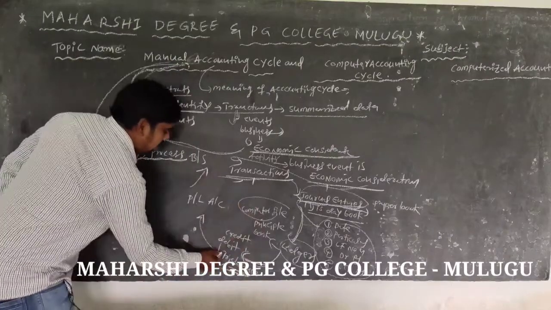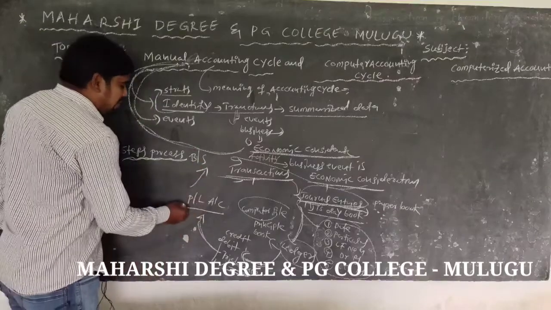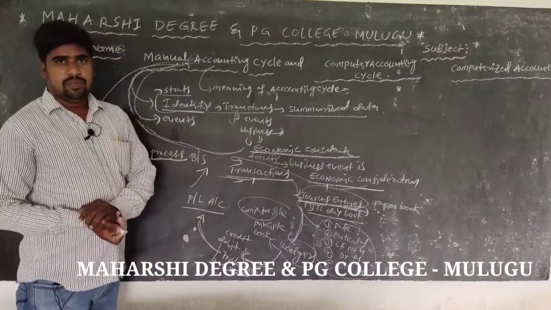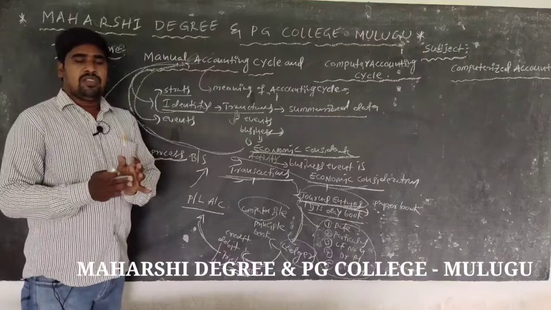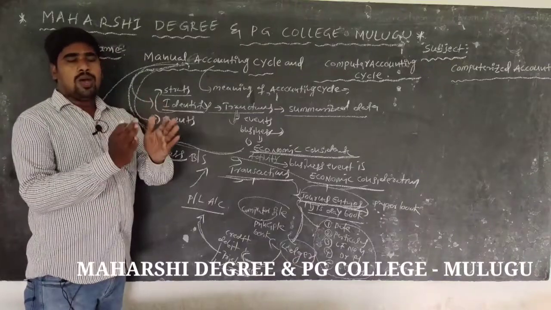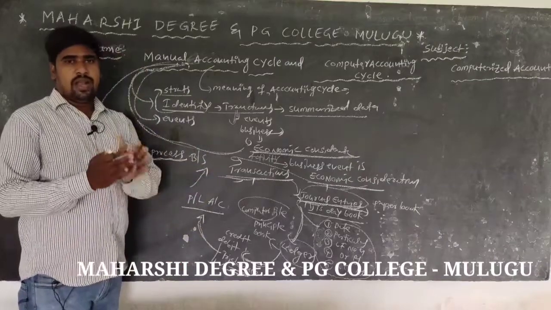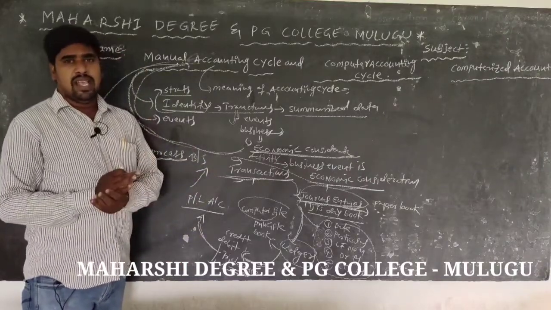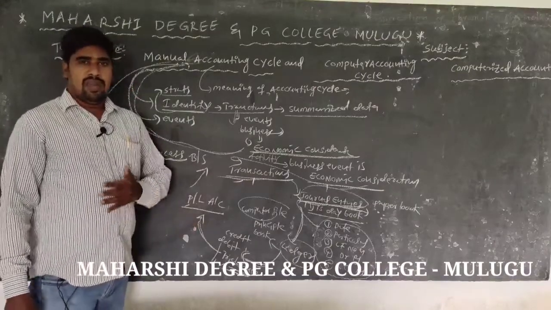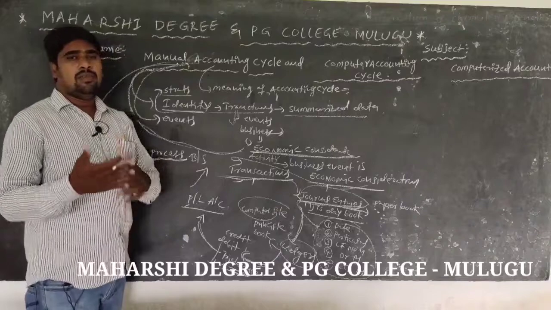Next step, profit and loss account. So profit and loss account is a nominal account. It will be recorded on the debit side: all expenses and all losses. And as well as on the credit side, the business event transactions, incomes and gains are recorded, called the profit and loss account. From the profit and loss account statement, finally net profit or net loss is found out.